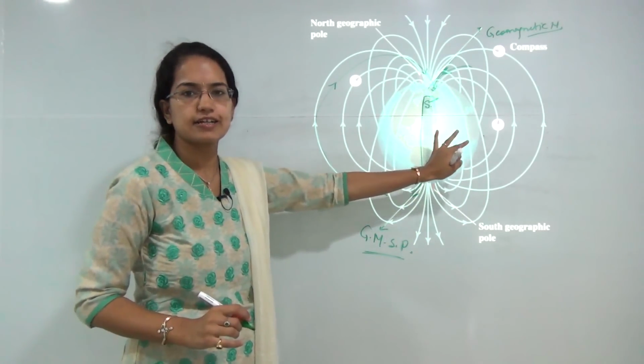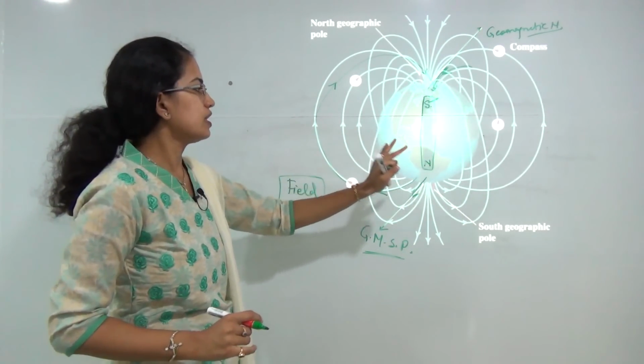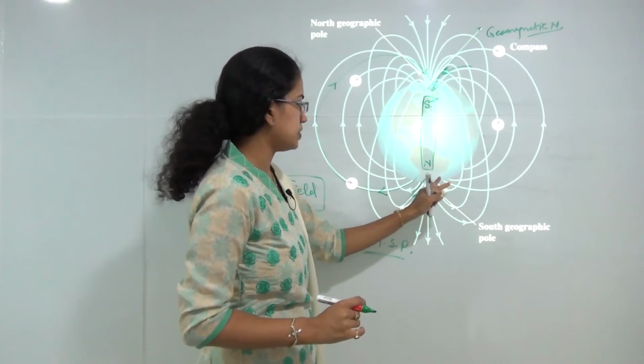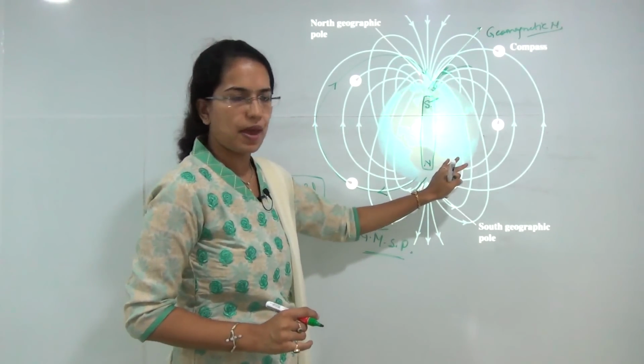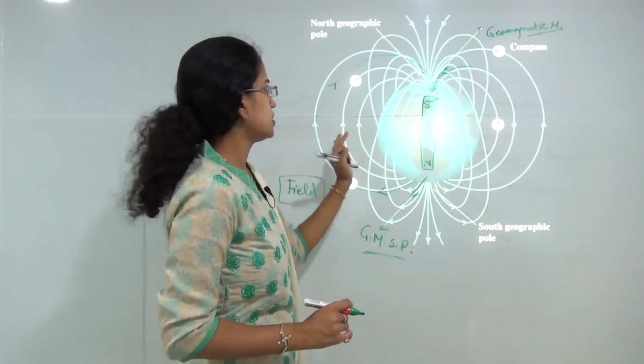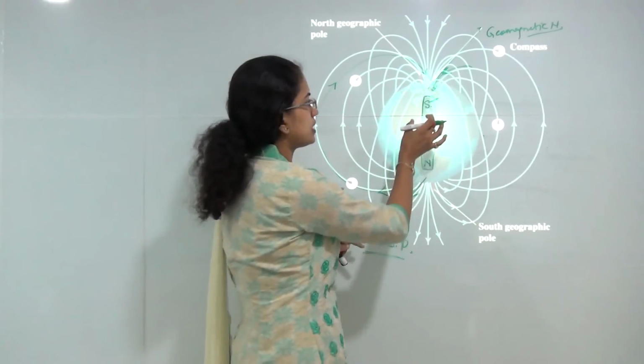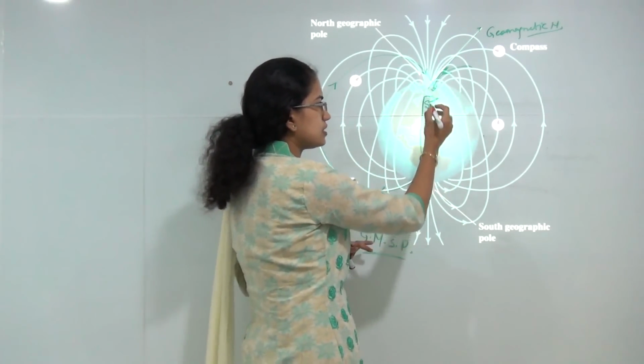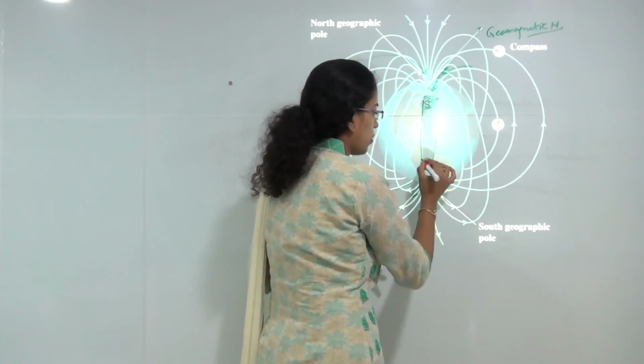That is again by the convention of physics in magnetism, that the lines diverge from the north of a magnet and converge towards the south of the magnet. So this is how we understand that within this bar magnet, this would be south and this would be north.